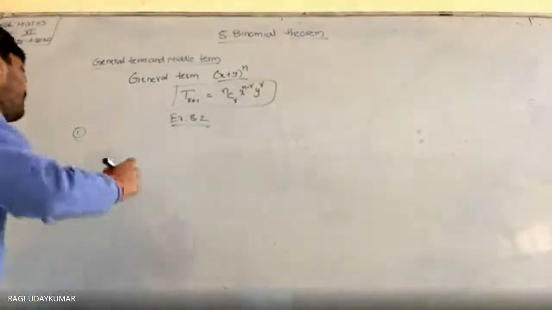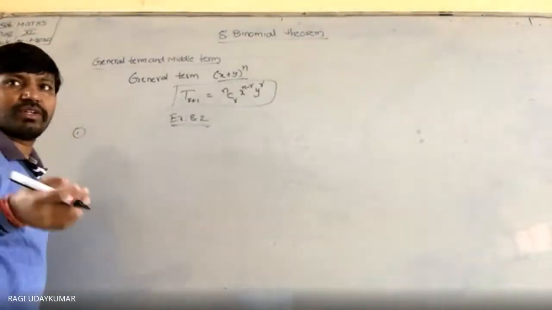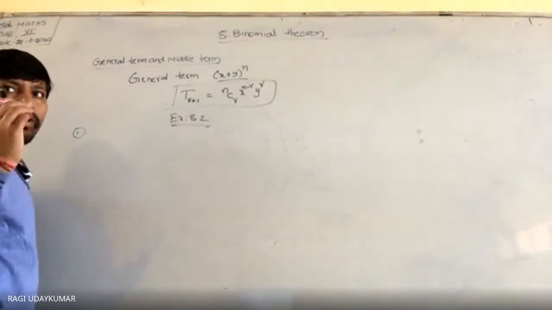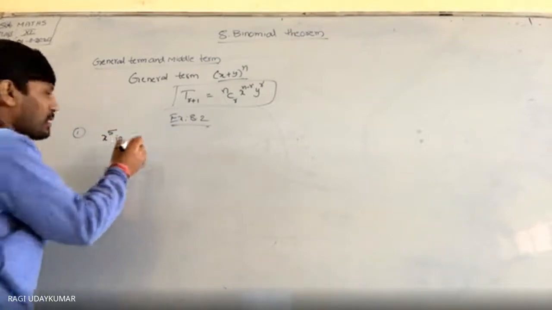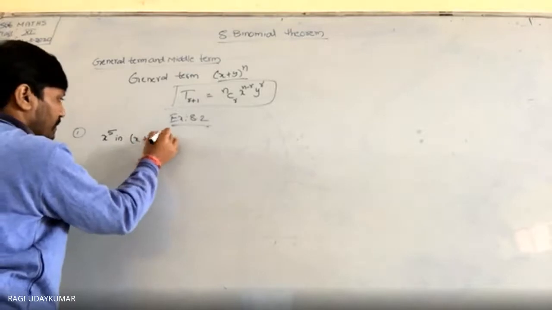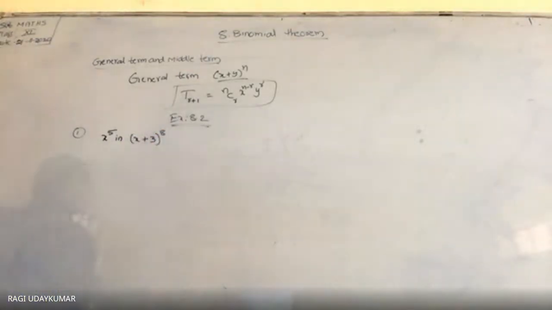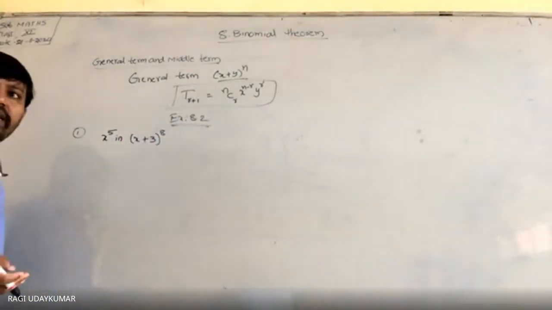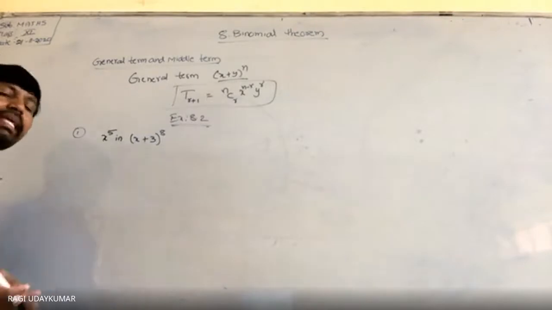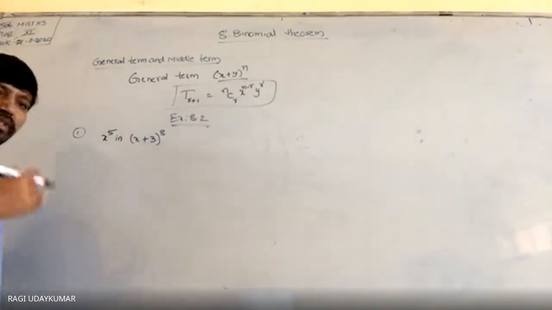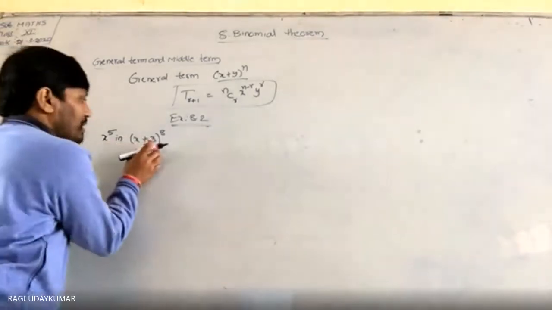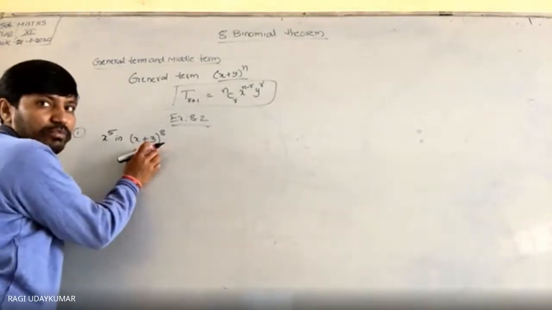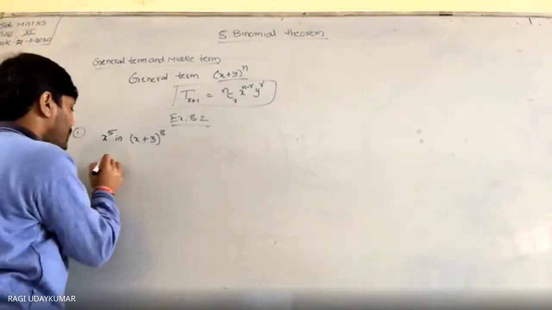So what is the question given here? In the first question, it is given: find the coefficient of x to the power of 5 in (x + 3) whole to the power of 8. You can find the coefficient of x to the power of 5 by expanding it. First you find the general term in this expansion. So what is the general term?